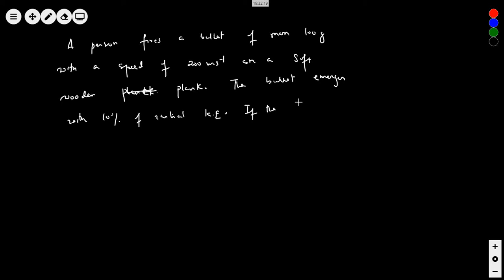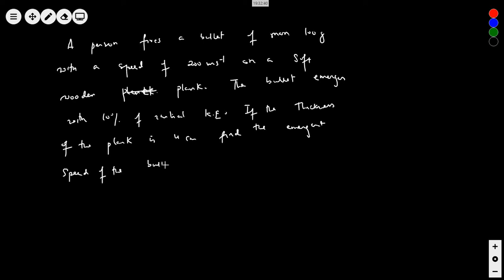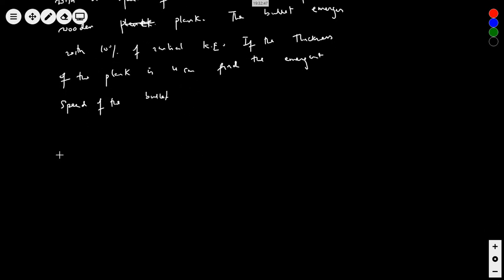If the thickness of the plank is 4 centimeter, find the emergent speed of the bullet. You can try. So what is given to you?